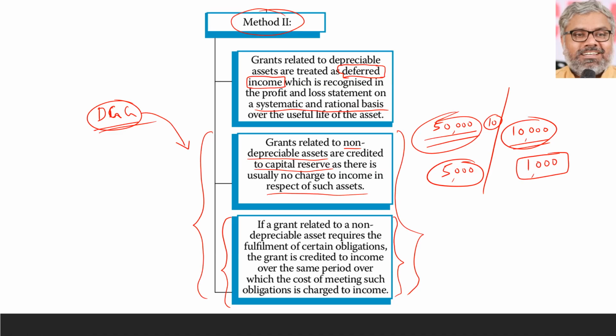In case the grant is related to a non-depreciable asset and there is no need to recognize any income throughout the life of that asset, then the grant can be credited to capital reserve. If this non-depreciable asset related grant requires fulfilling certain conditions or obligations over a period of time, then it can be recognized as income over the period during which those obligations will be fulfilled, and the cost of meeting those obligations is normally charged to the P&L account on the debit side. This grant will be treated as income on the credit side of the P&L account. That is about different types of assets.